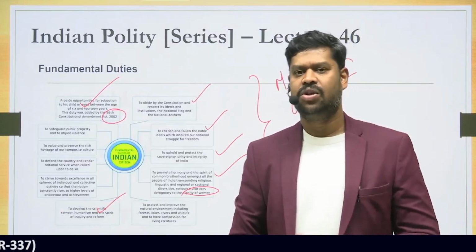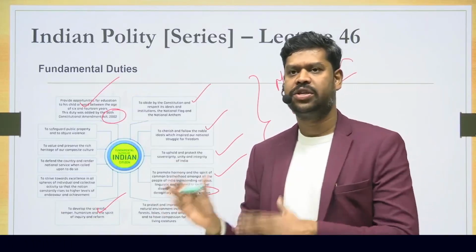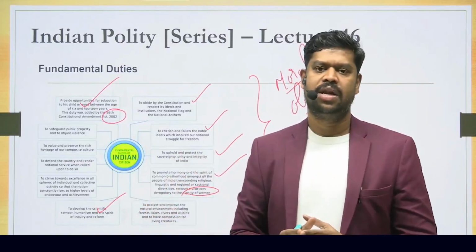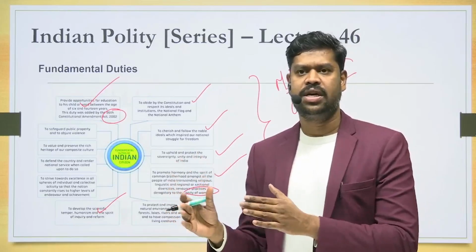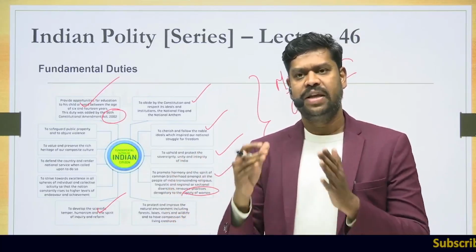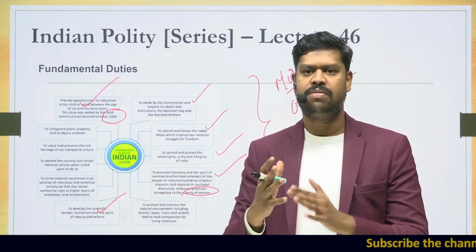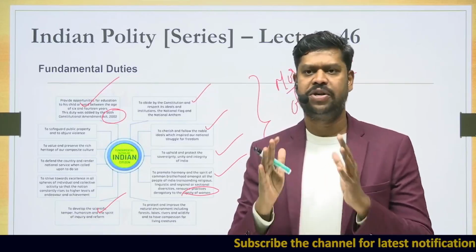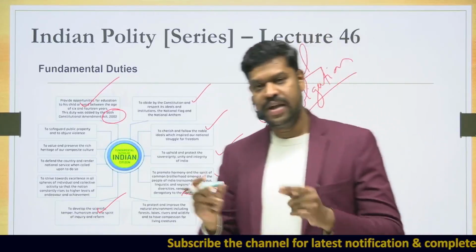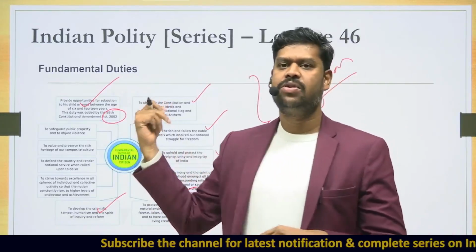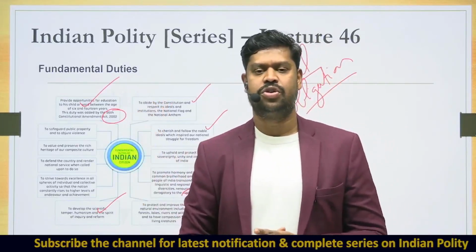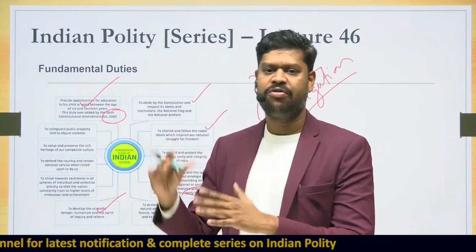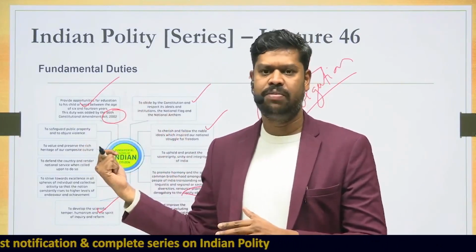Say for example, there's a law called the Prevention of Insults to National Honours Act. This law has already been enacted by the Parliament, and as per this act, anybody who is disrespecting the national anthem, national flag, the Constitution of India, or the map of India can be punished. A punishment is prescribed. So by this law, people can be punished, not just because it is mentioned in Part 4 of the Constitution.